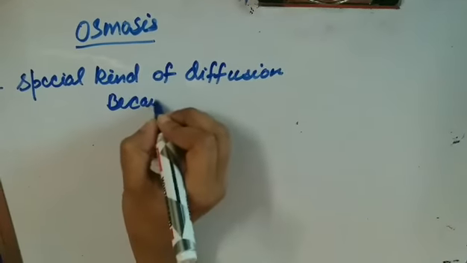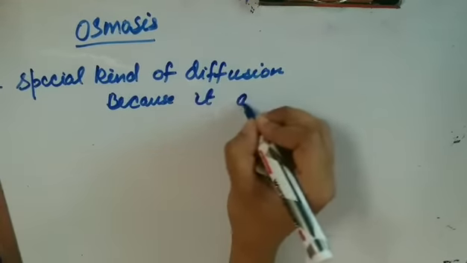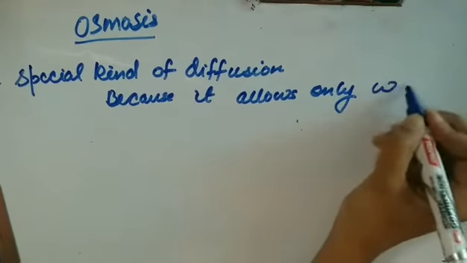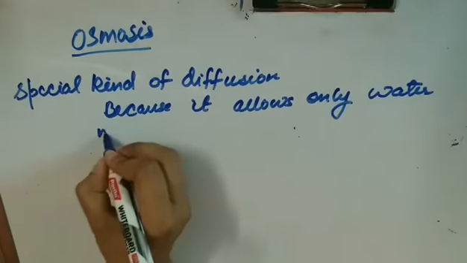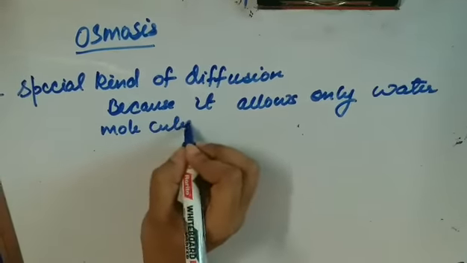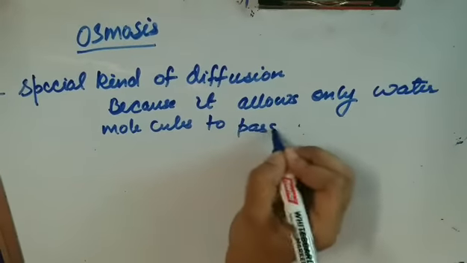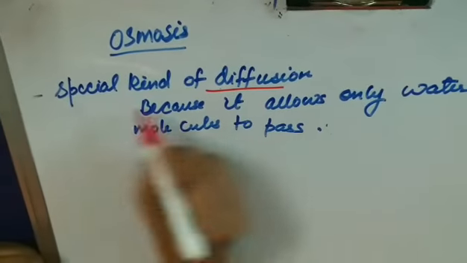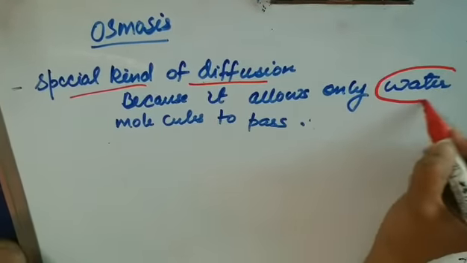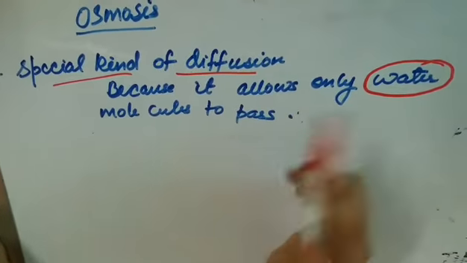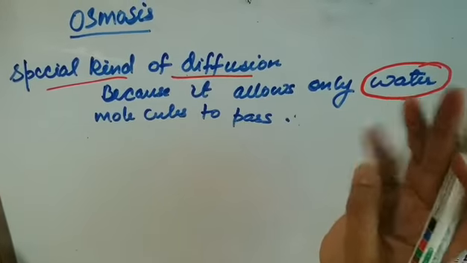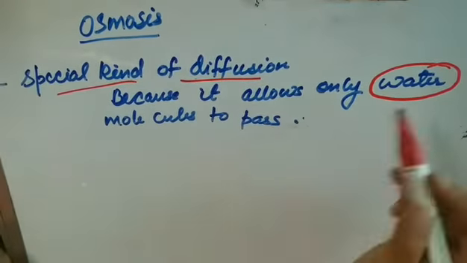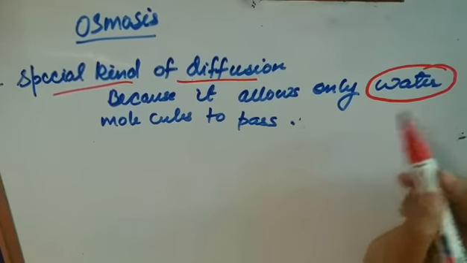Because it allows only water molecules to pass through it. In diffusion, solid molecules, liquid molecules, as well as gaseous molecules, all can pass. But in osmosis, only the water molecules can pass through it.